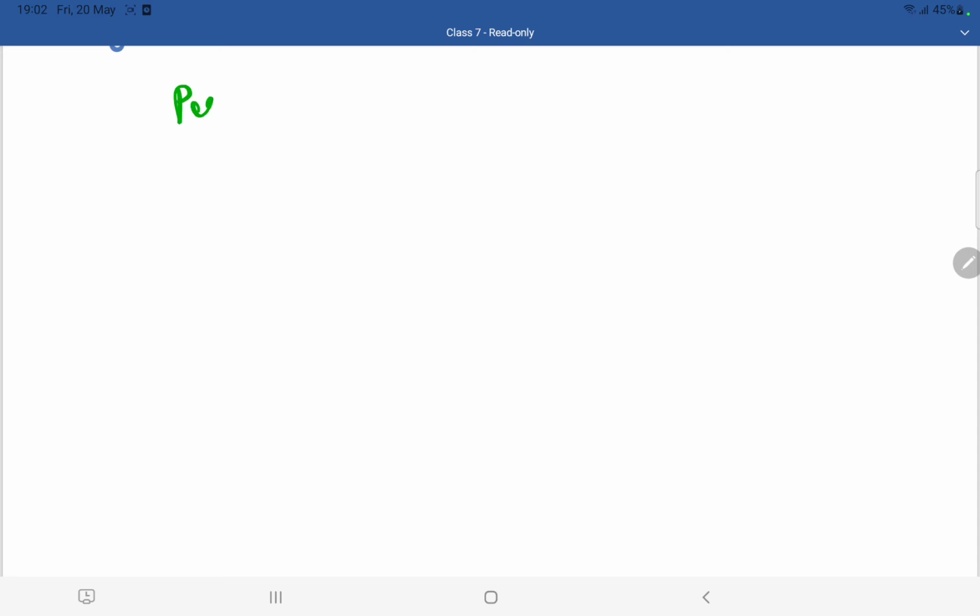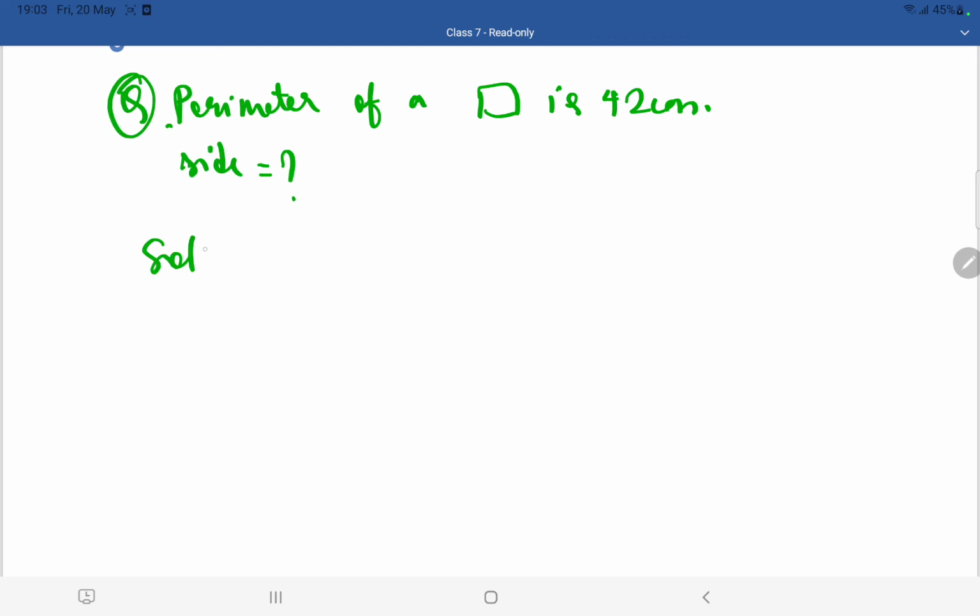They have given the perimeter. Perimeter of a square is 42 centimeter. Then they are asking you the side. So solution: they have given the perimeter, but they are asking you for the side. So when the perimeter is equal to 42, we already know that the perimeter of a square is 4a, the formula being 4 into side. So instead of p, I am going to substitute 42, because p is equal to 42.